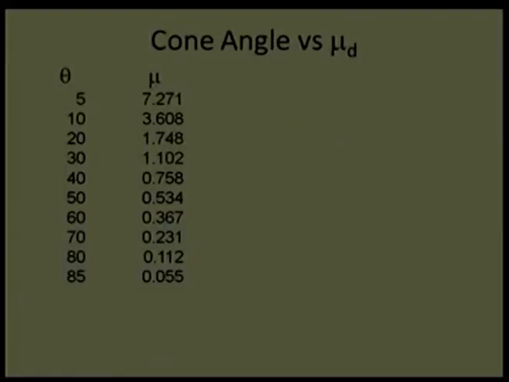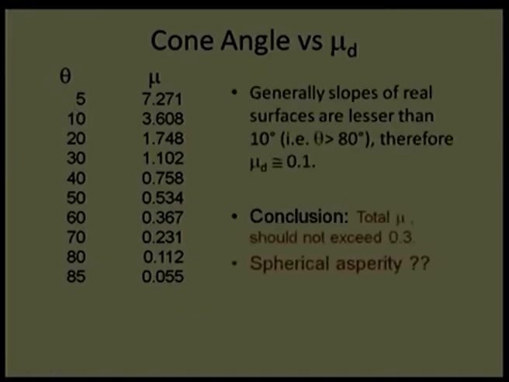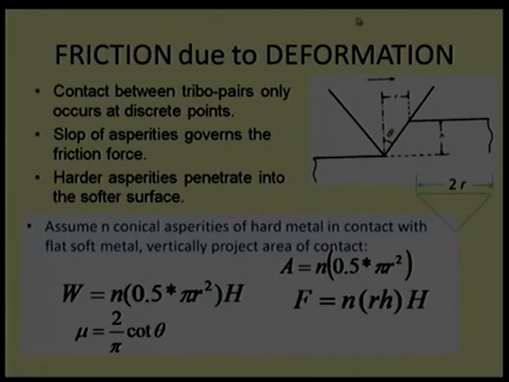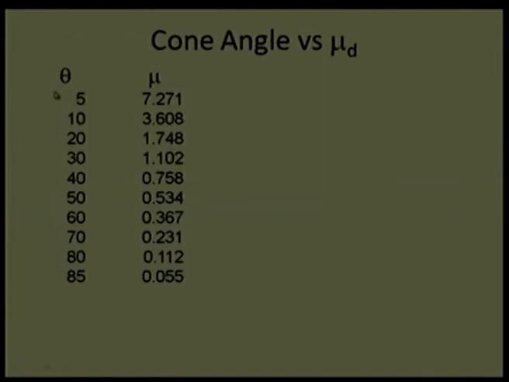I did some calculation and gave it in tabular form. You see, when theta is five degrees, that means the asperity is very sharp. In that case, what will happen? It will penetrate immediately. It is more like a needle, it will penetrate immediately. However, if theta is increased to 85 degrees, it is almost a flat surface, then the coefficient of friction reduces to a very low value, almost negligible, say 0.055. However, for intermediate values, maybe 80, 70, 60, some coefficient of friction is given.